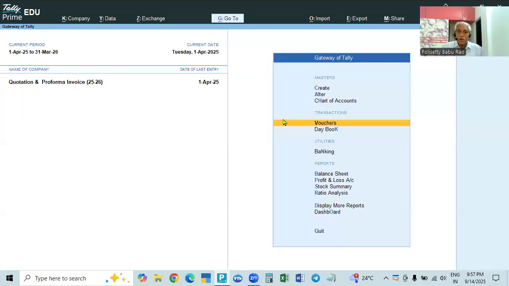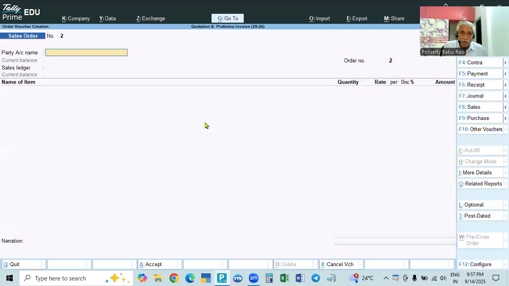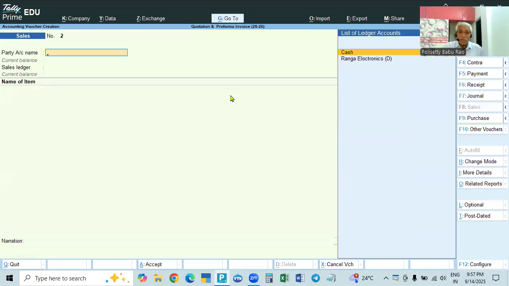Now, suppose for example, on the second, they order immediately and ask us to supply. So on the second, we are supplying the goods. For that purpose, what do we have to do? We have to make a sales invoice. So we go to voucher and make it a sales voucher with F8, show all the details, and then make the sales invoice.